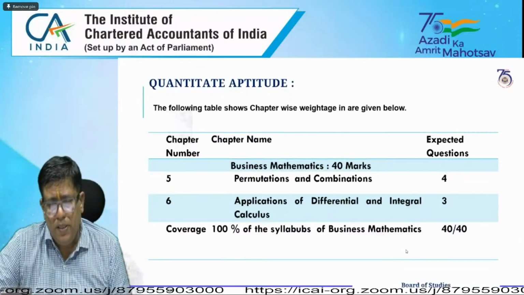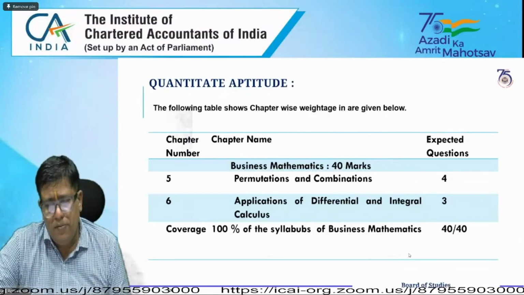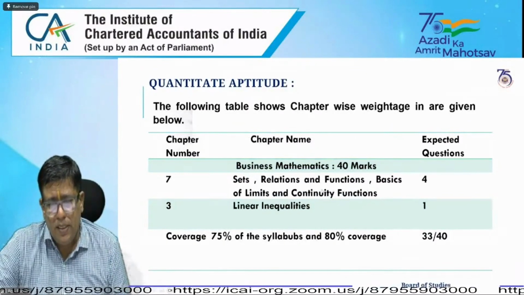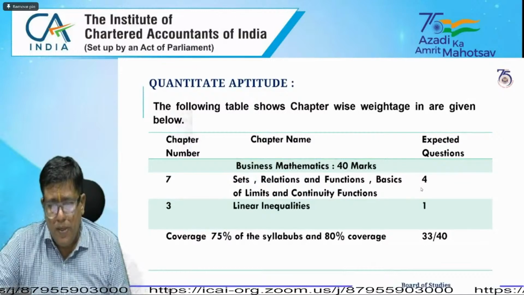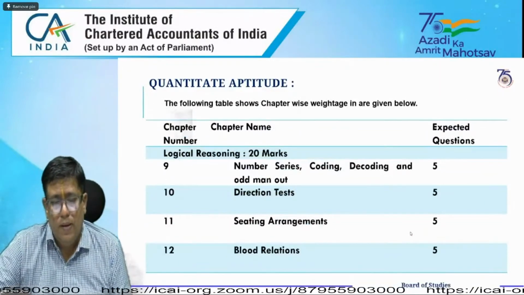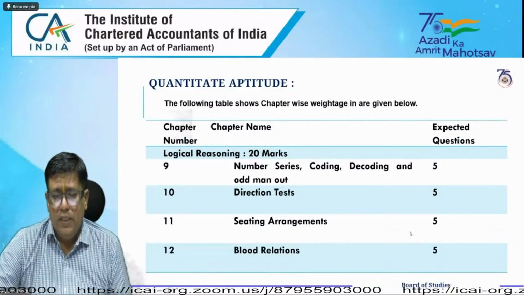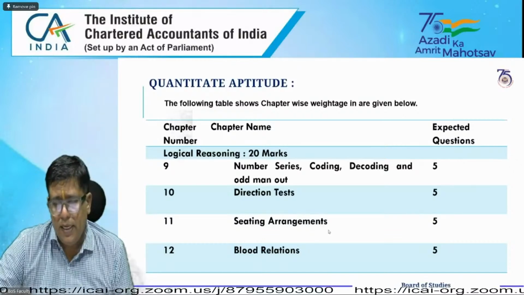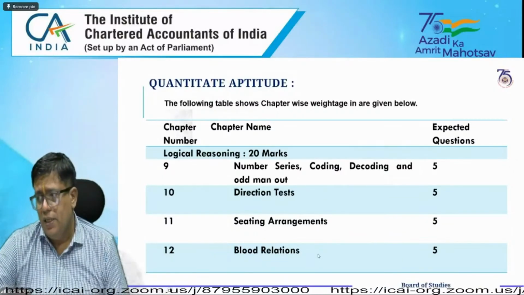Permutations and combinations, 4 questions. Application of differential and integral calculus, 3 questions, and sets, relations, functions, this would be 4 questions. Next, number series, coding-decoding, odd man out, direction test, seating arrangements, 5 questions, and blood relations, 5 questions.